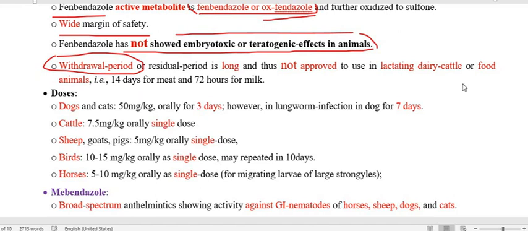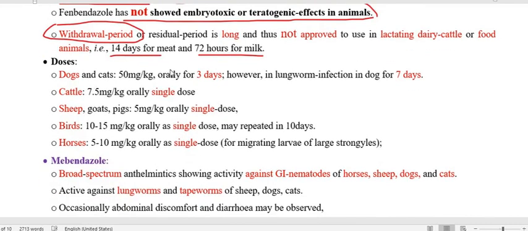So this is for the dairy cattle and food producing animal. For the meat, it is a 14 days withdrawal period and 72 hours for milk. And therefore that is not approved for lactating dairy cattle and food producing animal, because of the long withdrawal period. Regarding the dose, you also find the dose lies in between 5 to 10 mg per kg body weight, and you have to go through it species wise. Some slight variation is there.